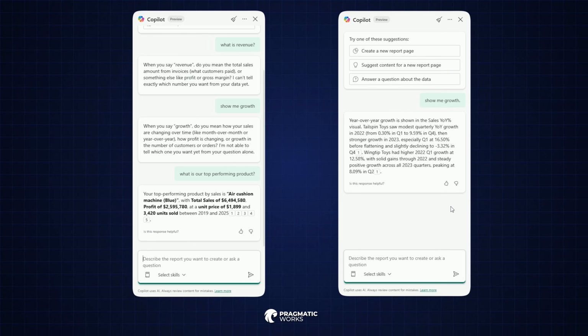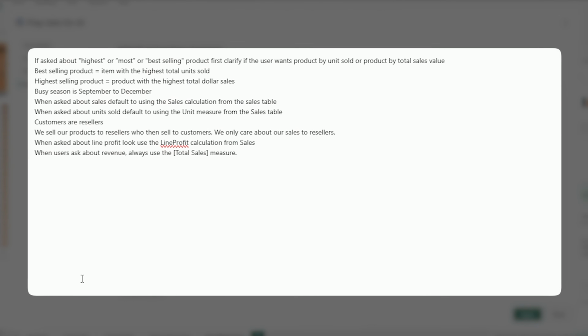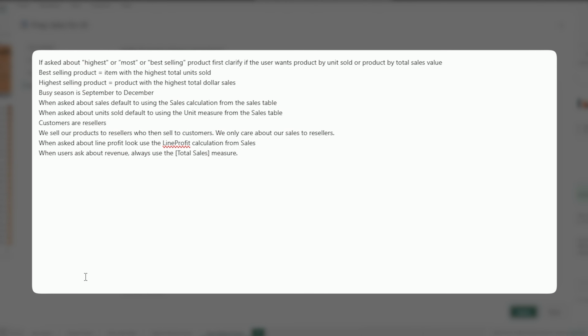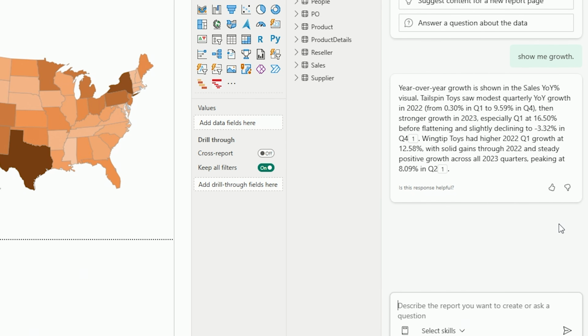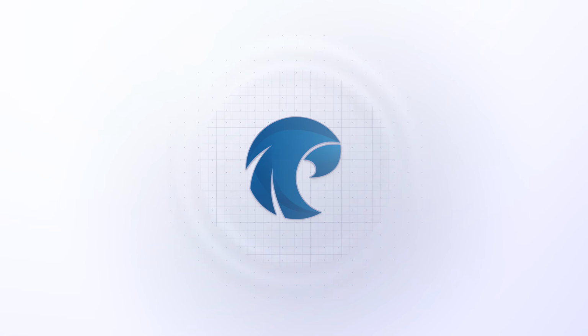Why does Copilot sometimes give different answers to the same question? It's not randomness, it's interpretation. And today I'm going to show how to control that interpretation. Same data, same DAX, but very different Copilot behavior.